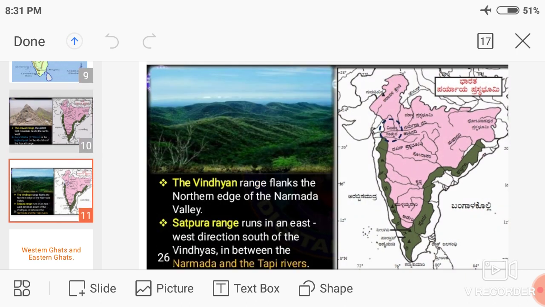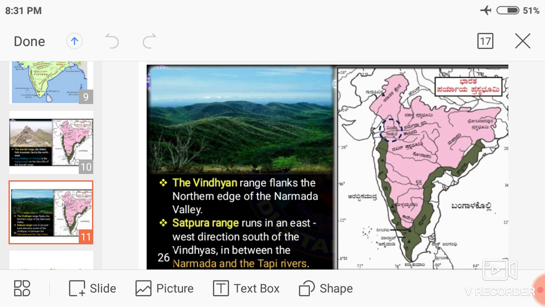The Vindhya Range flanks the northern edge of the Narmada River.